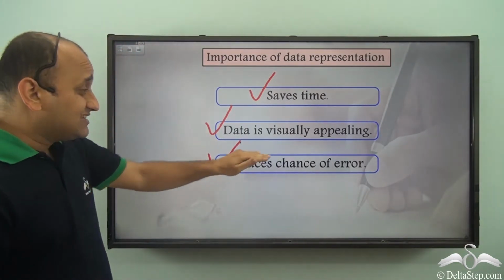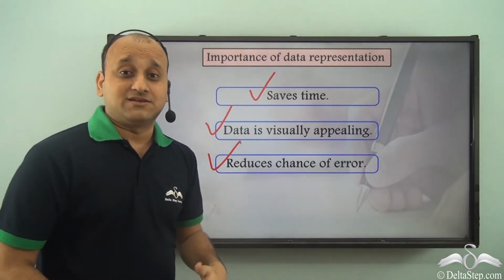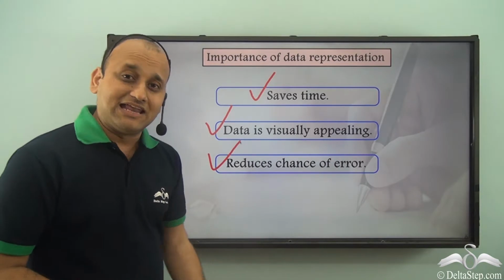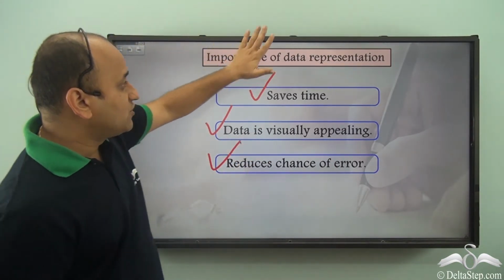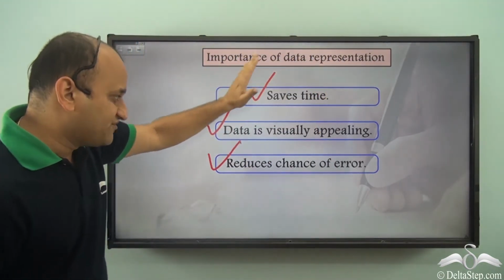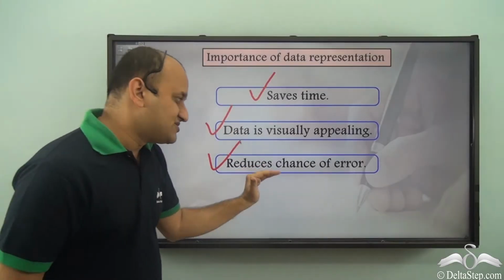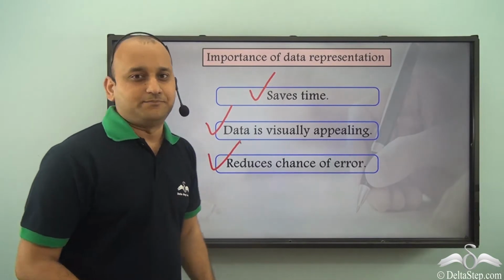So definitely the chances of error will be very less, because the chances of missing out on some data will be very less. So the importance of data representation is that it saves time, data is visually appealing, and it reduces chance of error.